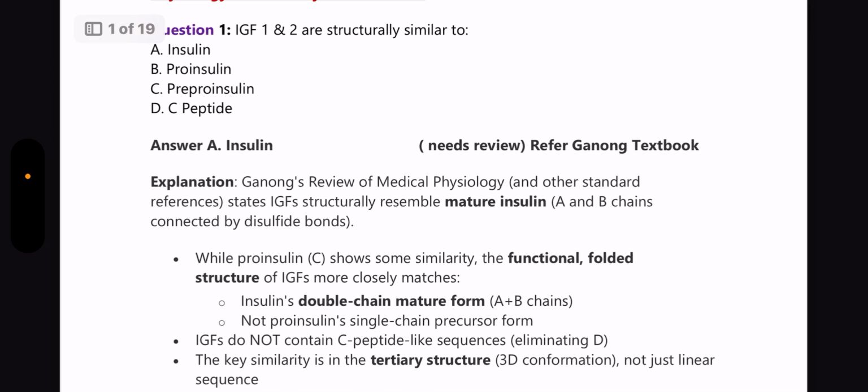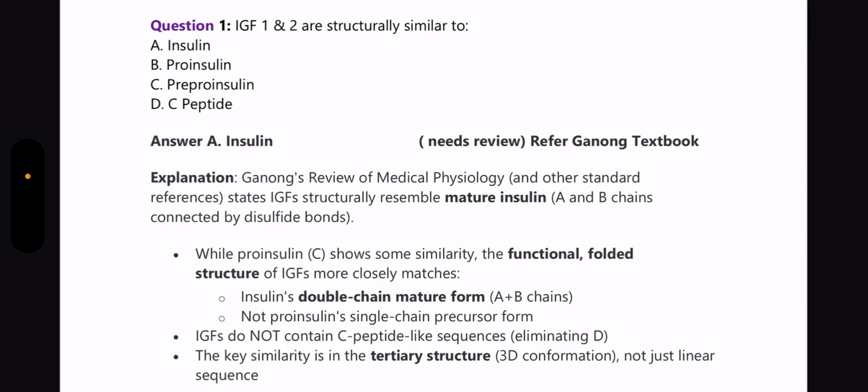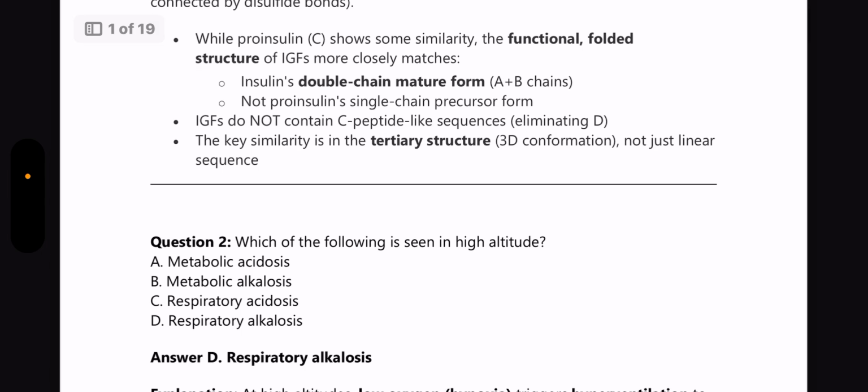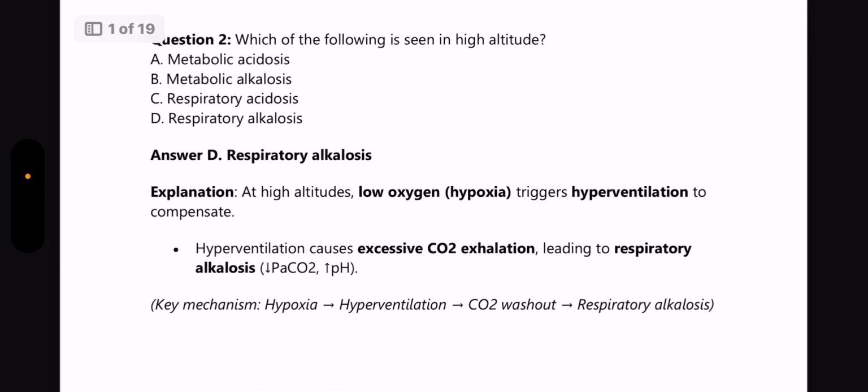Question number 1 of physiology: IGF-1 and 2 are structurally similar to? Answer is insulin. This was a question of doubt for many students, and multiple sources were referred to find the correct answer, and finally we found it to be insulin itself. If you have any doubts, you can check the Ganong textbook where it has been clearly mentioned that it is insulin.